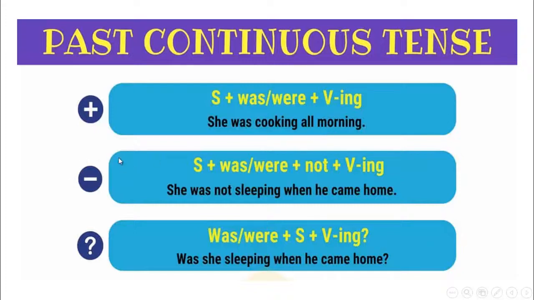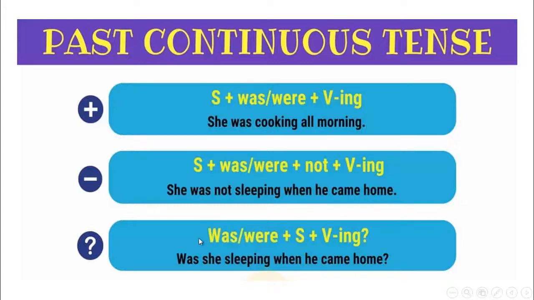If we want to make our sentence negative, we are going to add not in the middle here. So it's going to be subject plus was, were, plus not, plus verb-ing. Like, she was not sleeping when he came home.